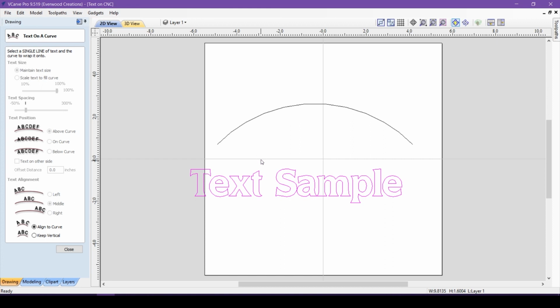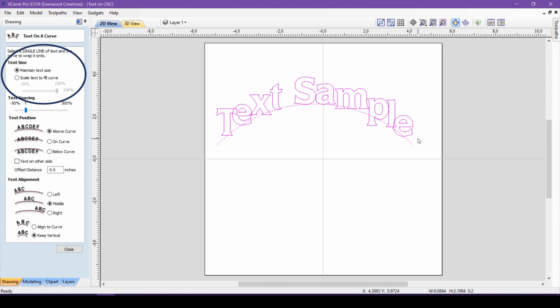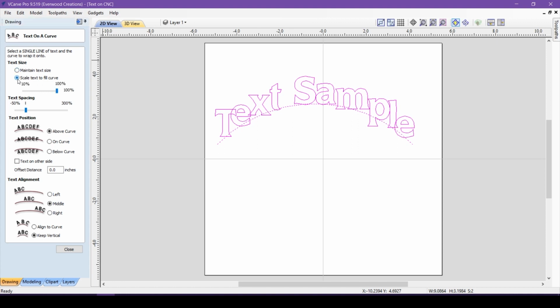With your text still highlighted, hold down the Shift key and select the curve you want to use. The software then takes your text and places it along the curve. The Properties box has many different ways to customize this effect. First, you can decide on the text size. Maintain text size should be selected if you want your text to stay the size it is. Scale text to fill curve will change the size of your text to run the entire length of the line. This can be nice when you want the text to span a certain distance.